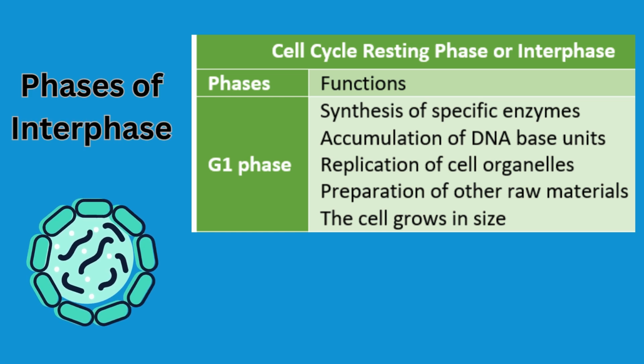G1 phase starts with the production of new cell. Cell grows in size, increases the number of its organelles, forms needed proteins and other substances. During this phase, cell prepares itself for the next phase of cell cycle. It forms enzymes and nucleotides of DNA required for replication process.